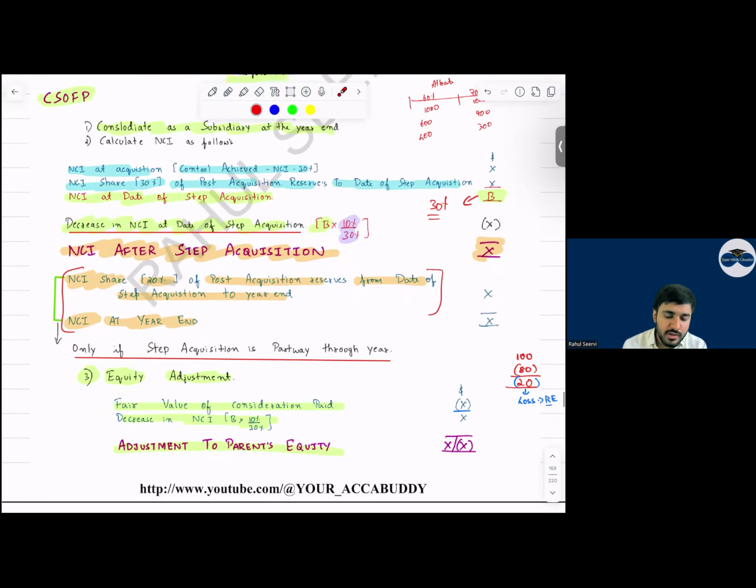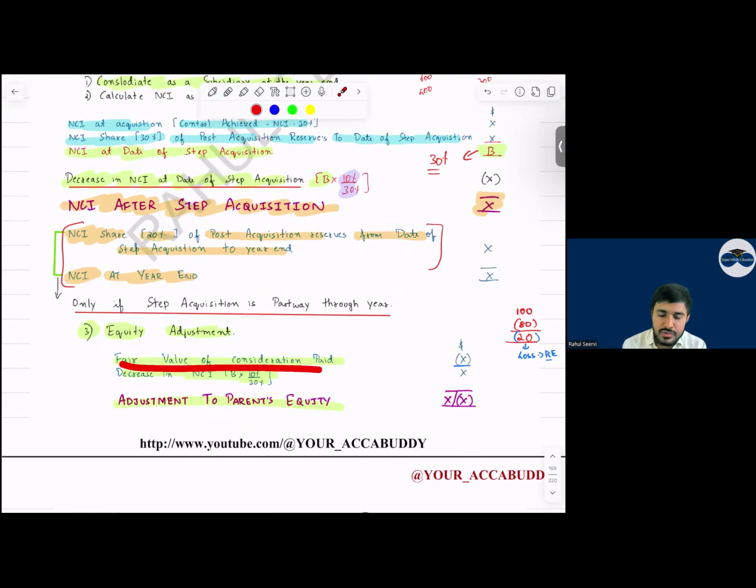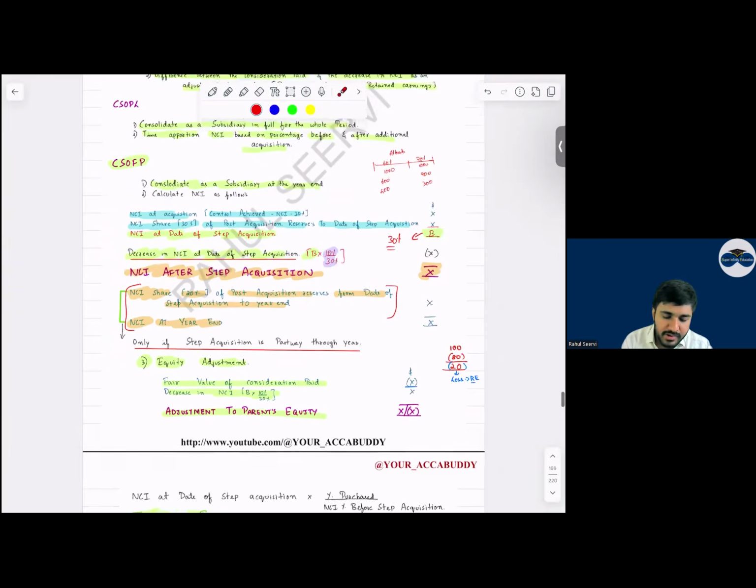What is the adjustment in equity? Whatever is the consideration which we pay minus the decrease in NCI, we get the gain or loss. If I am paying 100, but the NCI is only decreasing by 80, this 20 is a loss for me. Why is it a loss? Because I'm paying more. We are paying 100, but the NCI is only decreasing by 80. The 20 is the adjustment in retained earnings. With this, your subsidiary to subsidiary part is done.